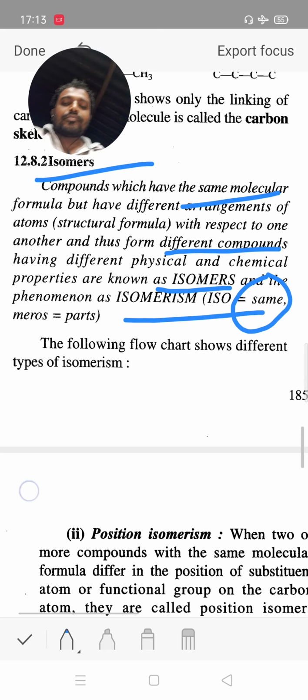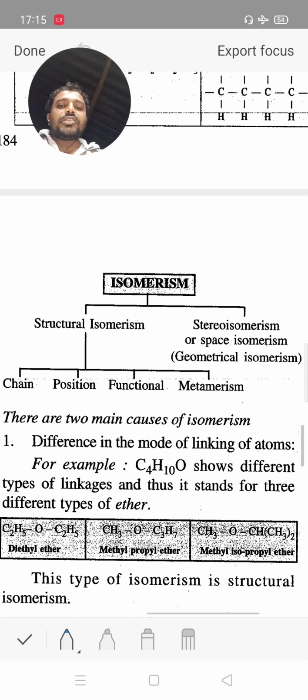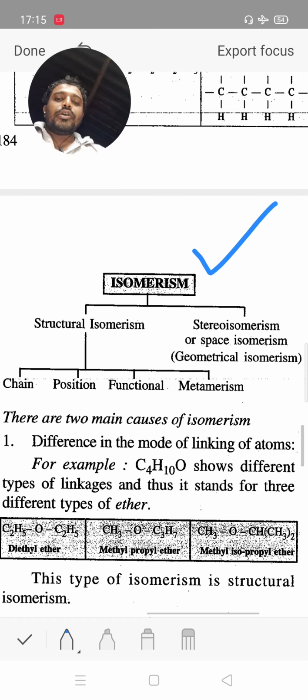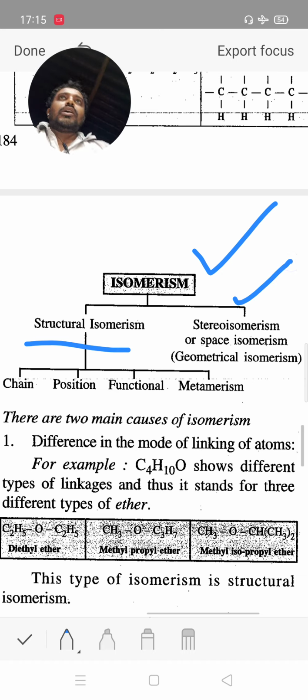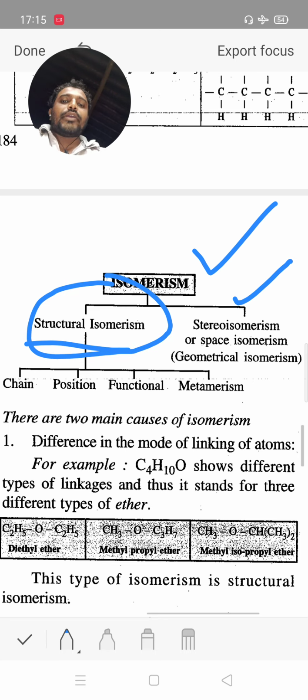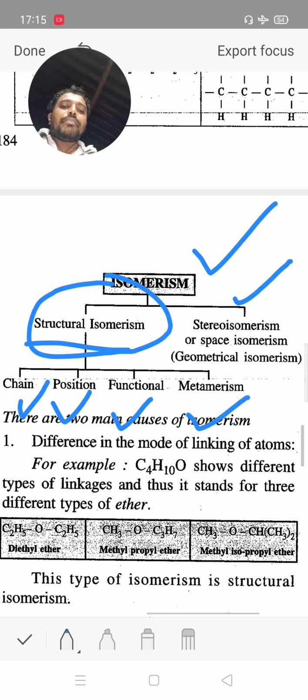Now isomerism is again classified into 2 types: structural isomerism and stereoisomerism. Stereoisomerism is again classified into 2 types: geometrical isomerism and optical isomerism. Structural isomerism is classified into 4 types: chain isomerism, position isomerism, functional isomerism and metamerism.